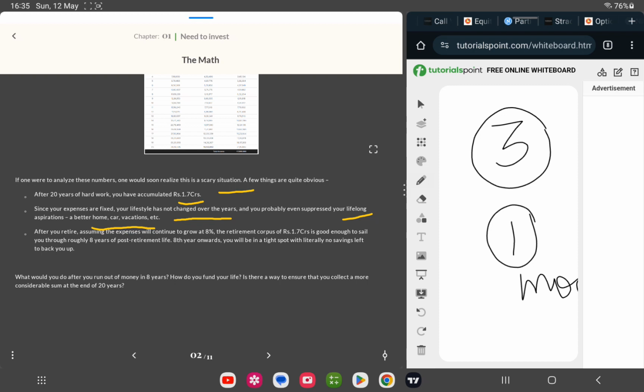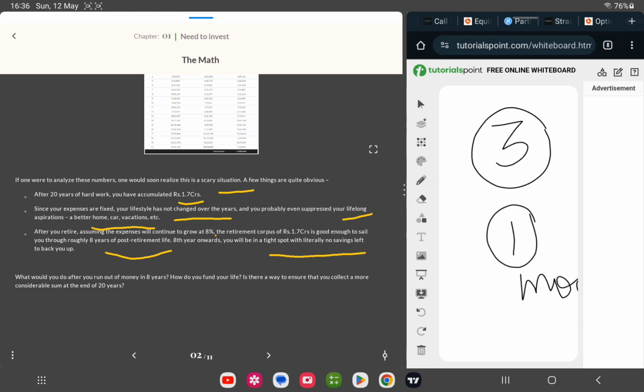Okay, after you retire, assuming the expenses will continue to grow at 8%, that is inflation, the retirement corpus of rupees 1 crore is good enough to see you through roughly 8 years of post-retirement life. Oh my god, just 8 years. Okay, 8 years onwards you will be in a tight spot with literally no savings left as your backup.